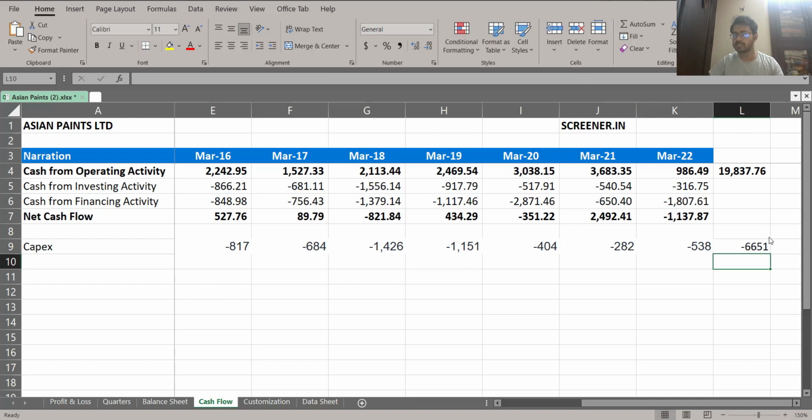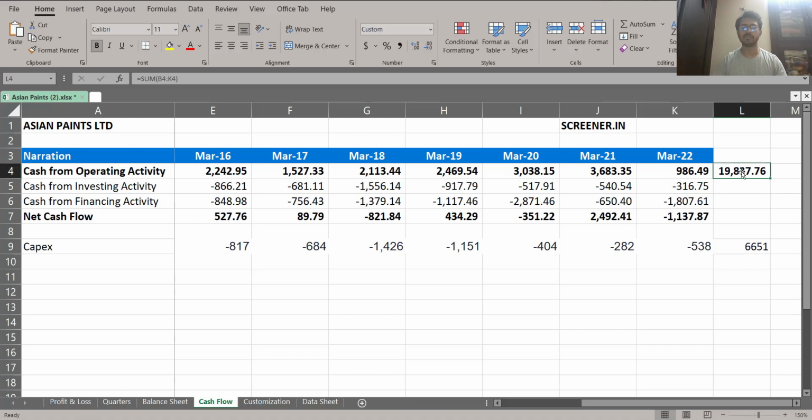So if you're doing it, obviously the sign is going to be negative. Now, if you just see this number, it will give you a lot more understanding about the nature of the business and what percentage of money the company is earning and reinvesting back in the business. So let us try to do the calculation.